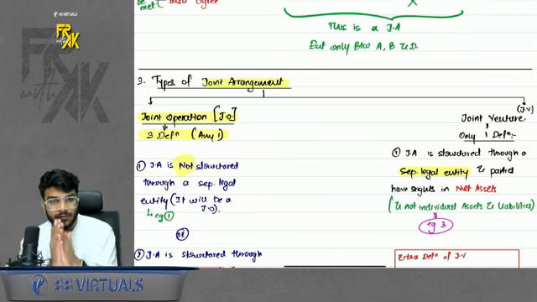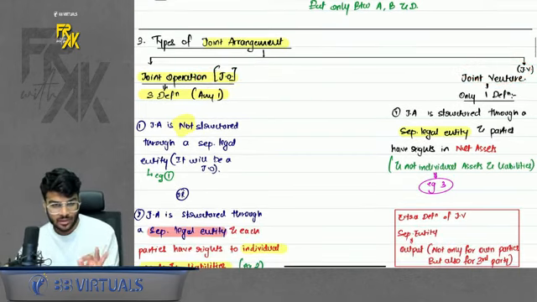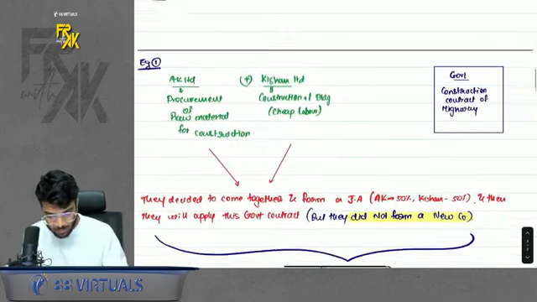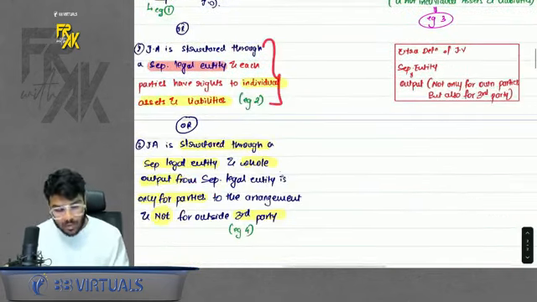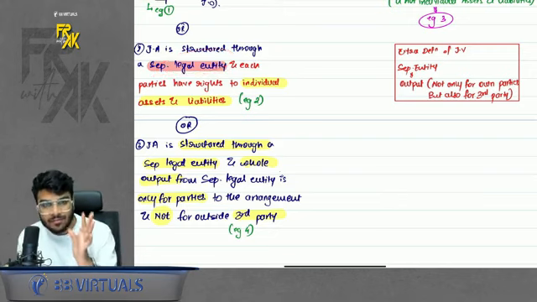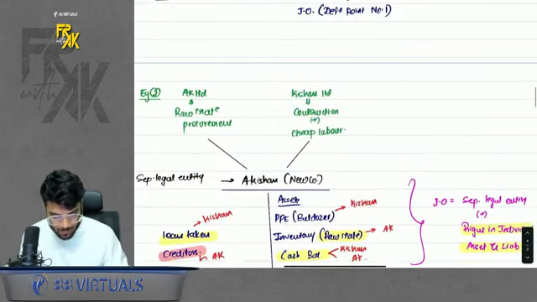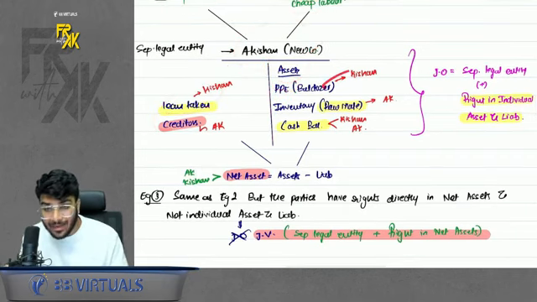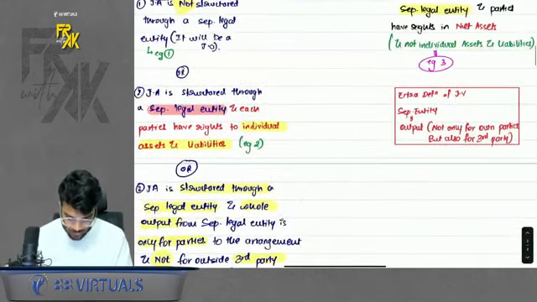If it is a joint arrangement, we can have two types of joint arrangements. One is joint operation, one is joint venture. In joint operation we have three definitions. First, if the arrangement is not structured through a separate legal entity, for example, if you are coming together only contractually and not forming a new company, it is an operation. Second, if you are coming together and forming a new company, but the rights in the new company can be identified individually. So each party has rights and obligations to individual assets and liabilities. So let's say you form a new company, and in that new company you have assets and liabilities, but each of that asset and liability can be identified. This belongs to party number 1, this belongs to party number 2, this belongs to both the parties. If this is possible, again operation.